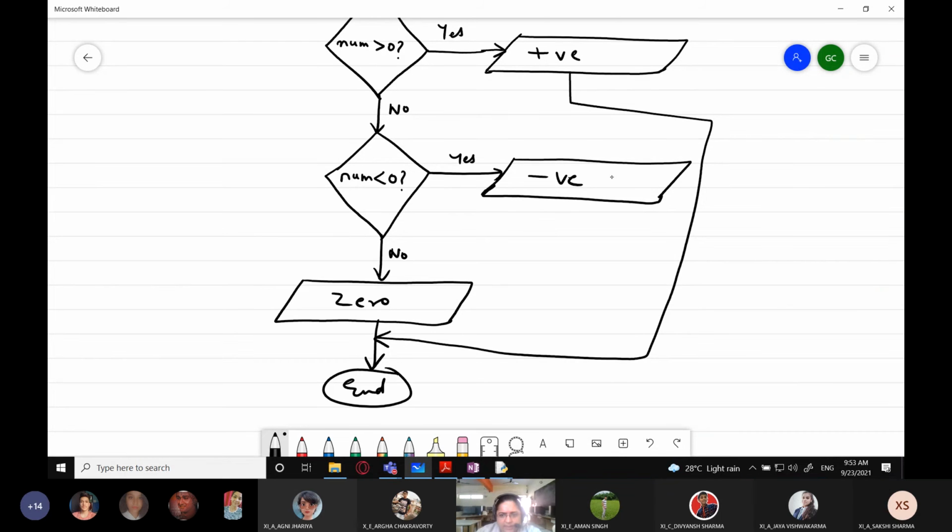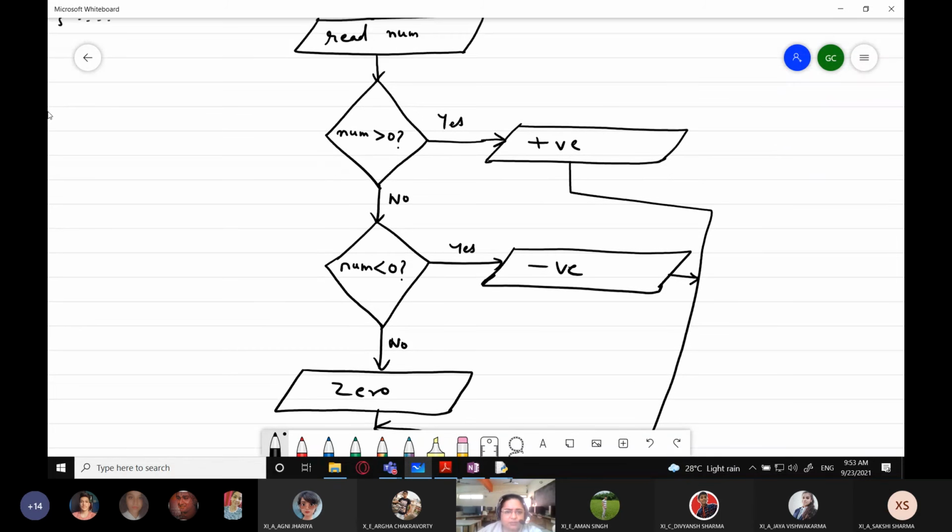If it is yes, print that the number is negative and again join this edge to this edge because it will go to end. And if it is not less than 0, again print that the number is 0 and end. So you can see that if either of the conditions is true, if this condition is true, these will not be executed. Got it?